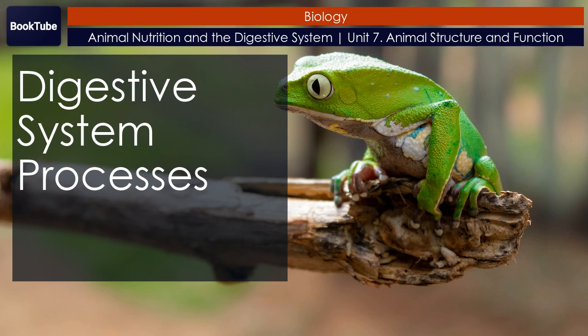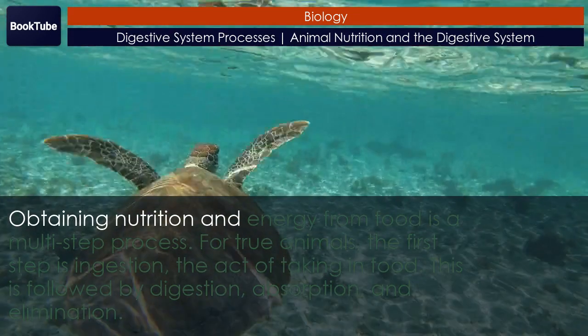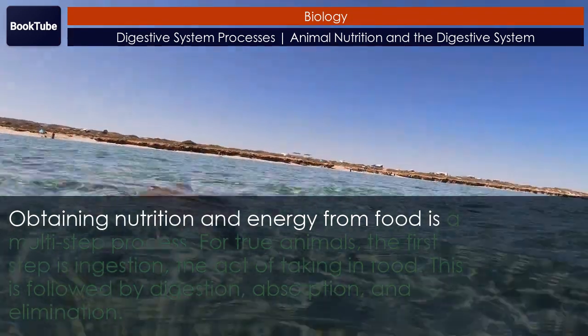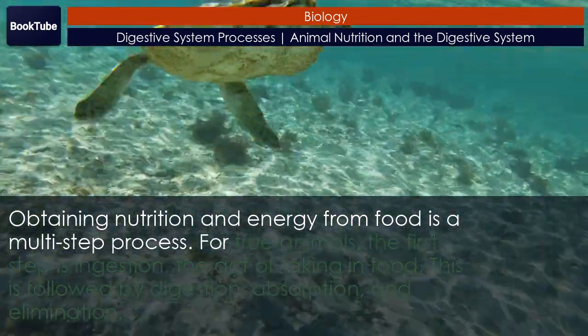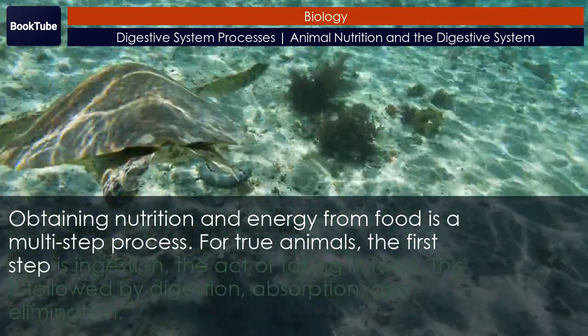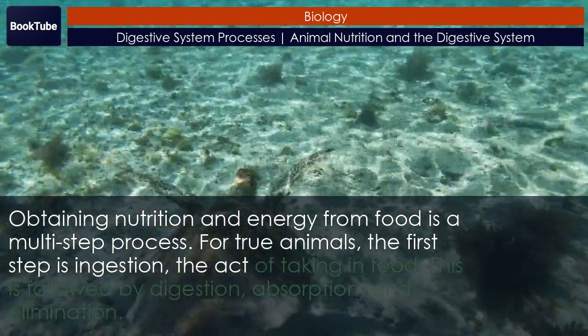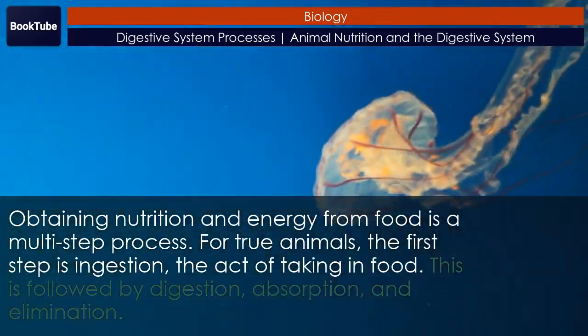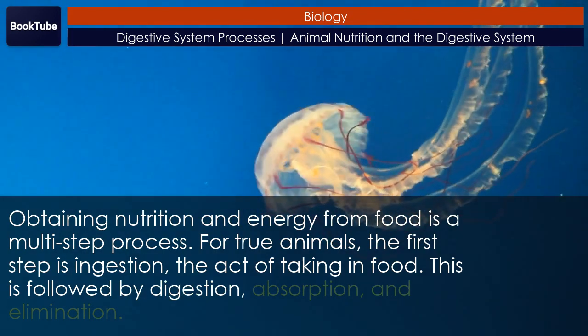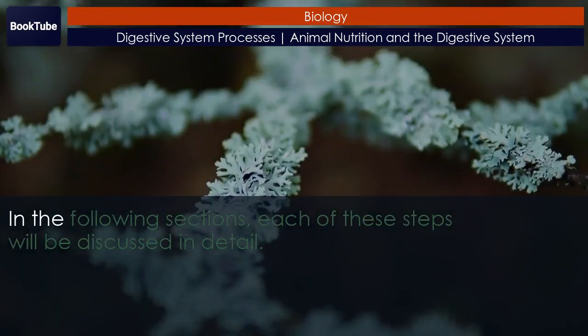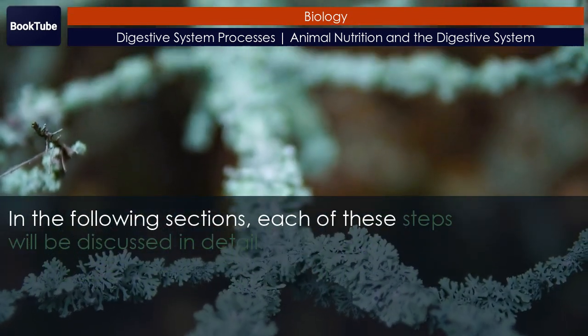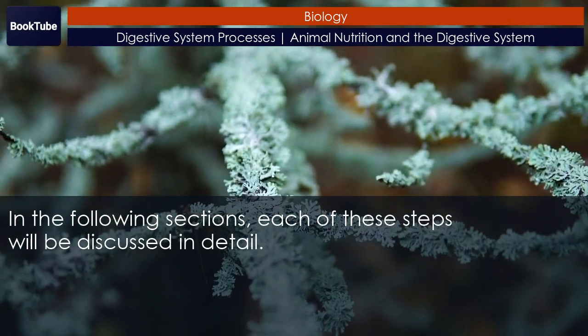Digestive system processes. Obtaining nutrition and energy from food is a multi-step process. For true animals, the first step is ingestion, the act of taking in food. This is followed by digestion, absorption, and elimination. In the following sections, each of these steps will be discussed in detail.